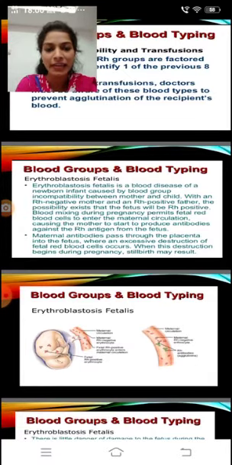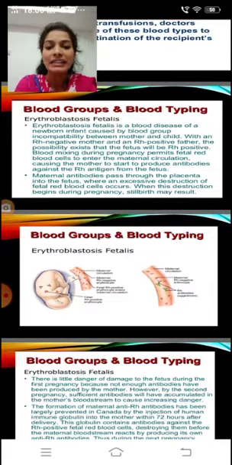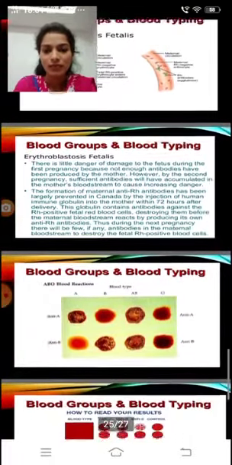Blood mixing during pregnancy permits fetal red blood cells to enter the maternal circulation, causing the mother to start production of antibodies against the Rh antigen from the fetus. Maternal antibodies pass through the placenta into the fetus, where an excessive destruction of fetal red blood cells occurs. When the destruction begins during pregnancy, stillbirth may result.